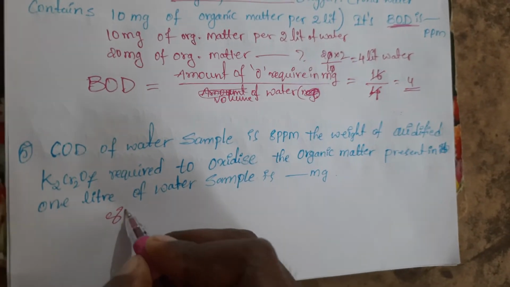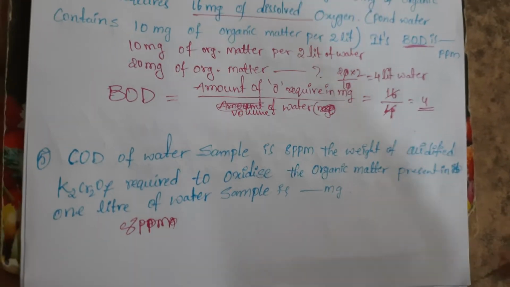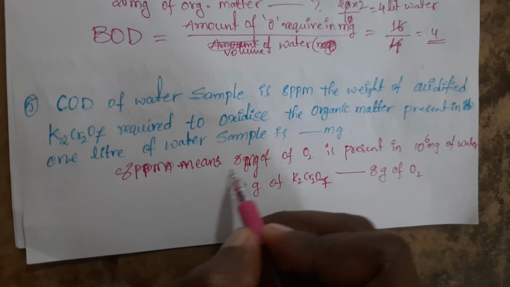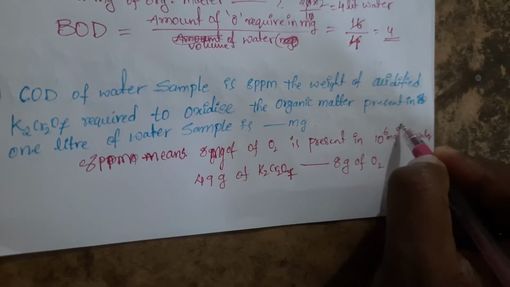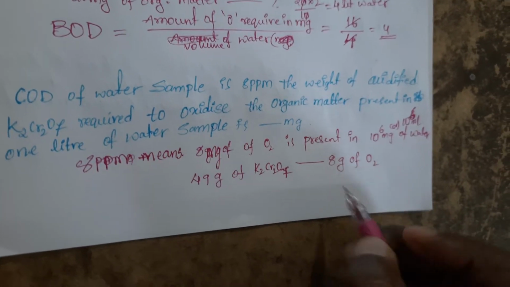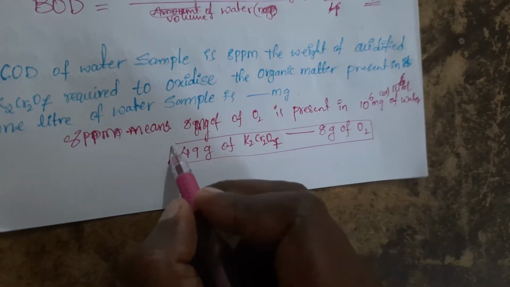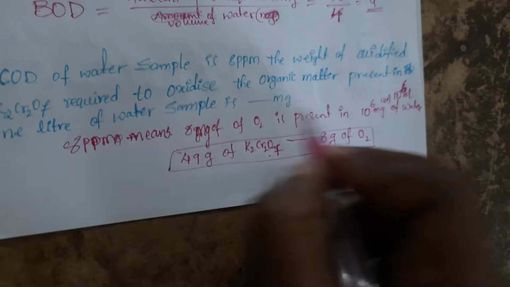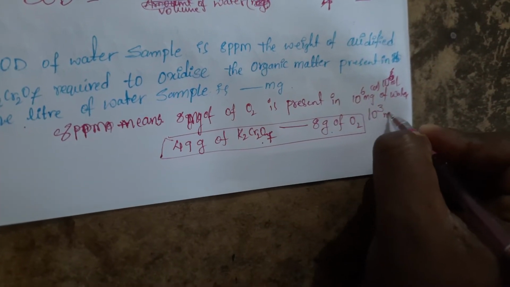First, what is meant by this 8 ppm here? Taking the COD of the sample water as 8 ppm, 8 ppm is nothing but 8 milligrams of oxygen present in 10 power 6 milligrams, or 10 power 3 ml, 10 power 6 ml of water. By the oxidizing property, 49 grams of potassium dichromate requires 8 grams of oxygen. Keep that aside. What they are saying is that the water volume is 1 liter, which is nothing but 10 power 3 ml.